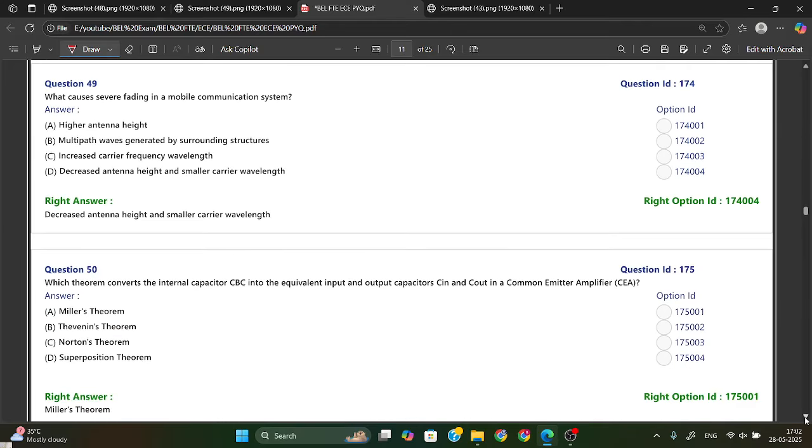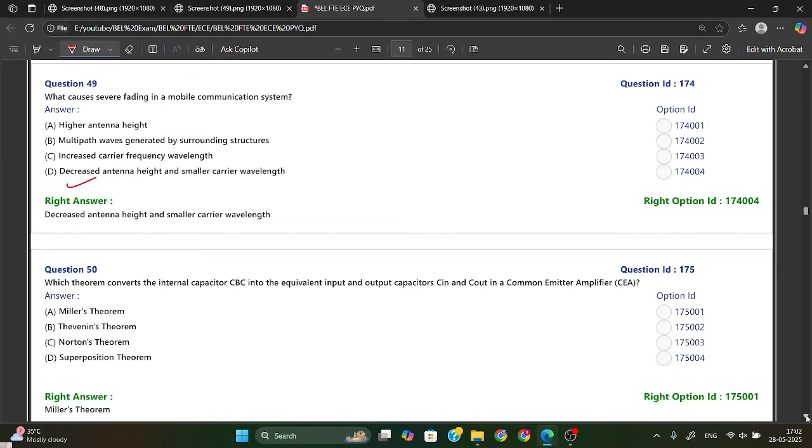Okay, what causes severe fading in a mobile communication system? If severe fading occurs in a mobile communication system, then it will decrease the antenna height and the carrier wavelength will be small. So from here you can see option D is your right answer.